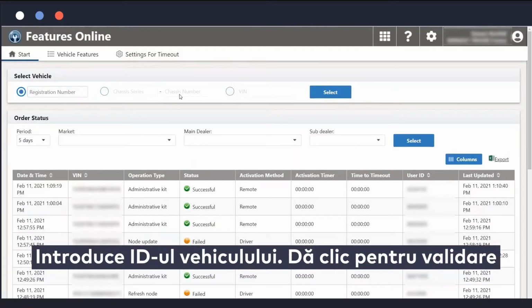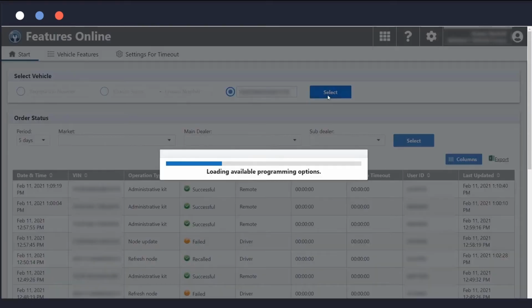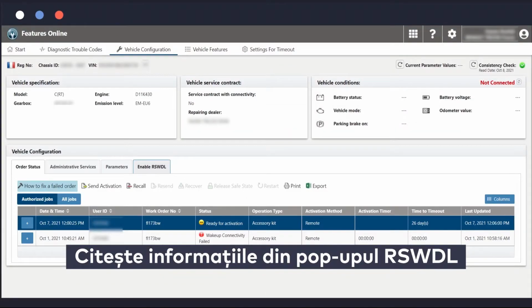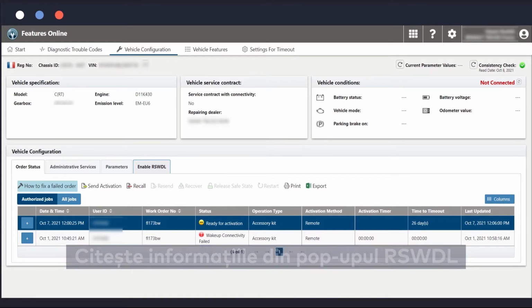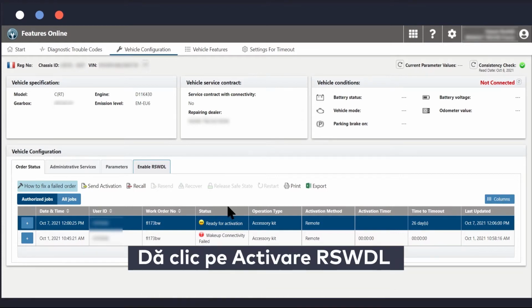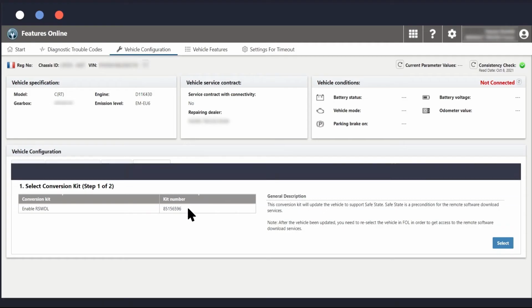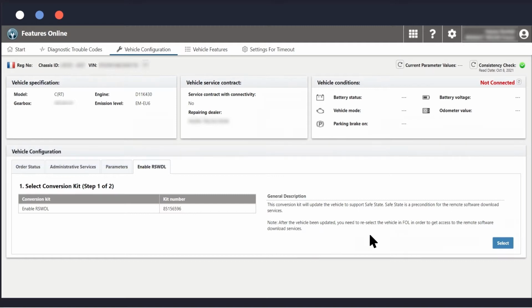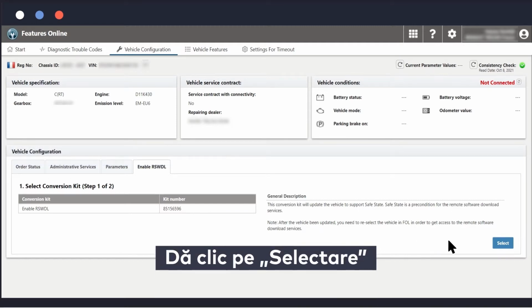She enters the vehicle ID and clicks to validate. Then she has to read the RSWDL pop-up, click on Enable RSWDL, read the description and the safety recommendation, click on Select.